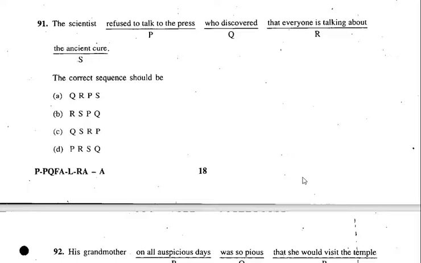Okay, think over logically. Because who discovered, who should come after scientist? It's a personal pronoun. Okay, who? Since it is a relative pronoun there, that's why it should follow scientist. You got it now? Let's go to the next one now.